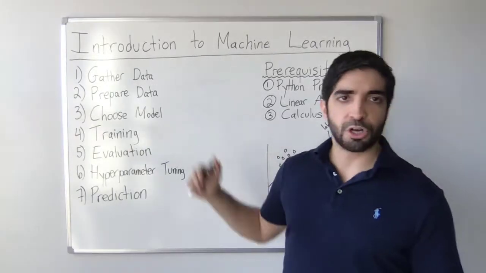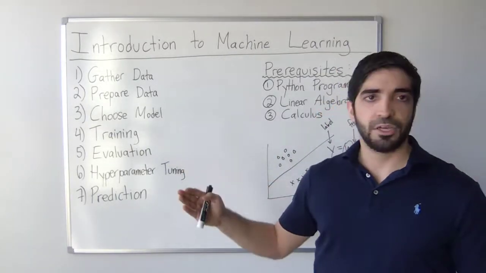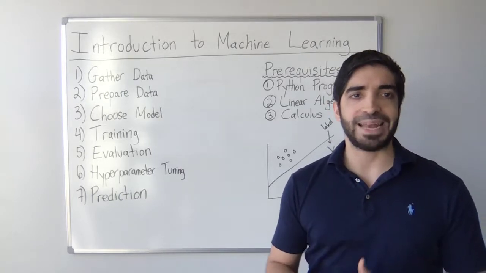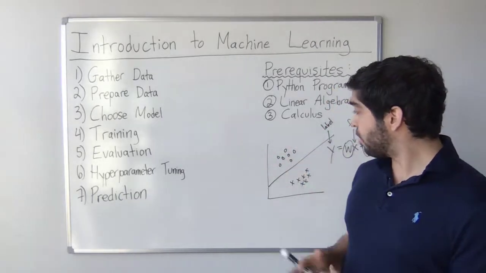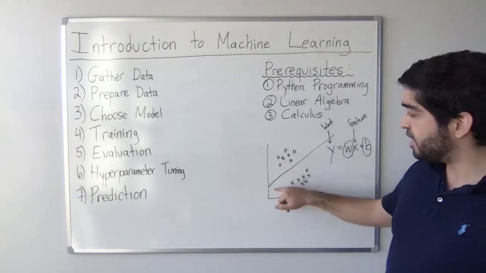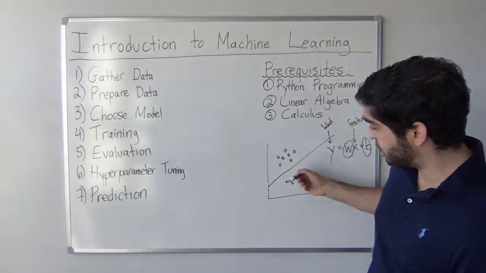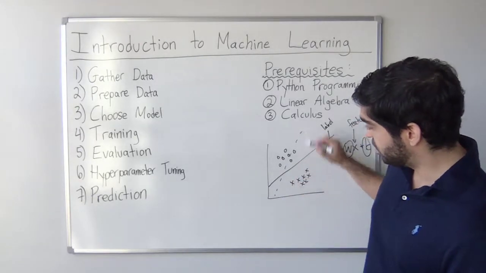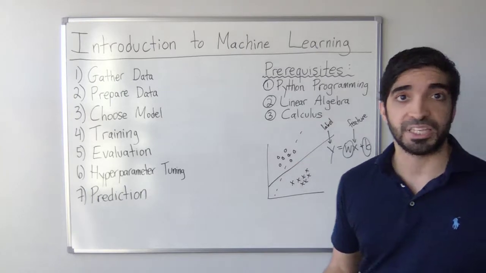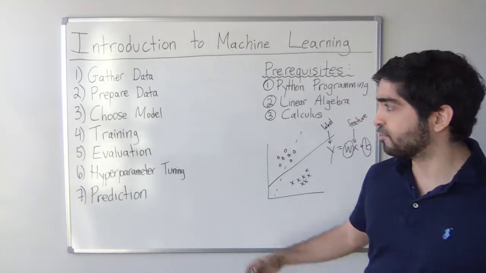So you chose your model. Now it's time to train it. So you prepare your data. You have all of your emails in a certain format, and now you want to train your model. You want to adjust this line y equals wx plus b, and initially it might not be like that. Initially it might be like that. So it may not be the best. It may not be optimized to give you the best accuracy.